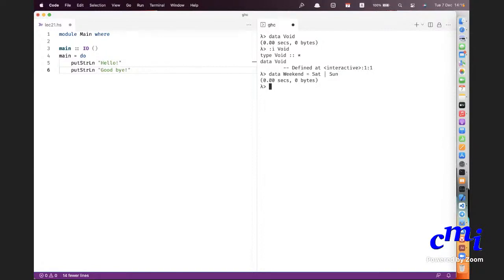That pipe symbol, the vertical bar, means or. Like in Haskell, if you say two vertical bars, it is logical or, right? So you use a single vertical bar to mean or, and you're saying that a weekend is either a Saturday or a Sunday. Is it clear?